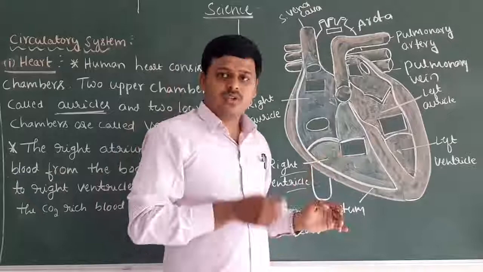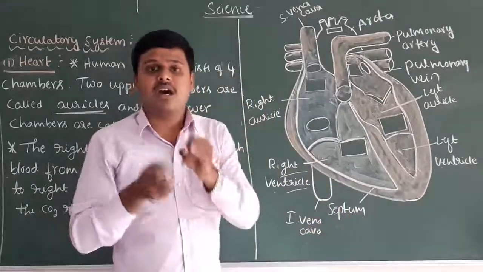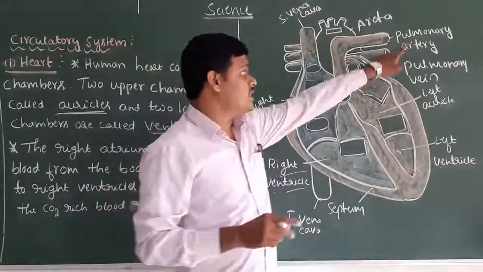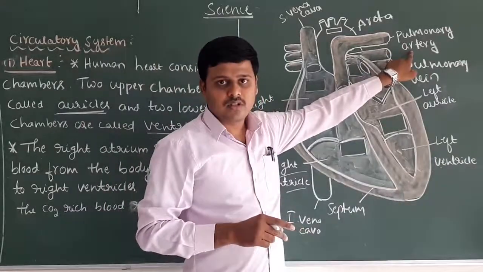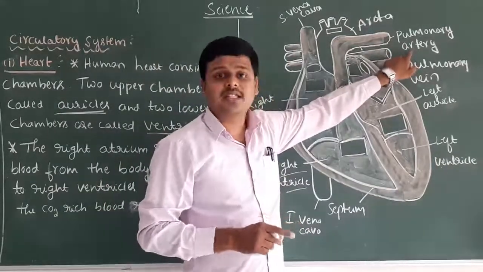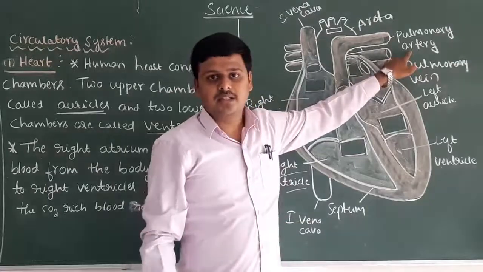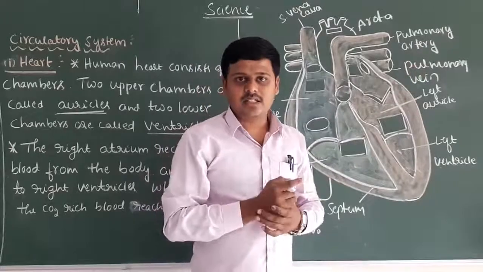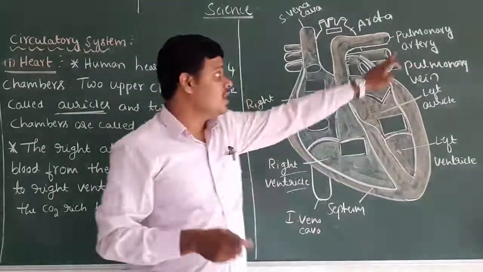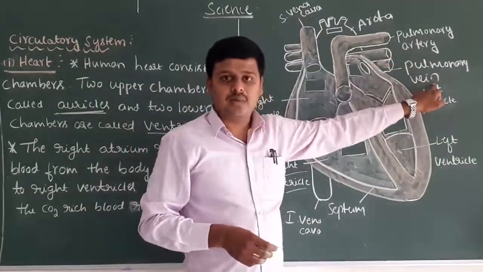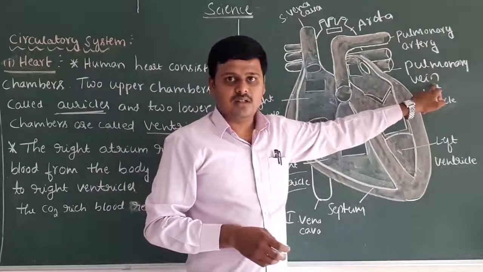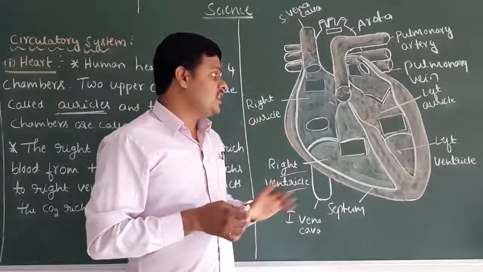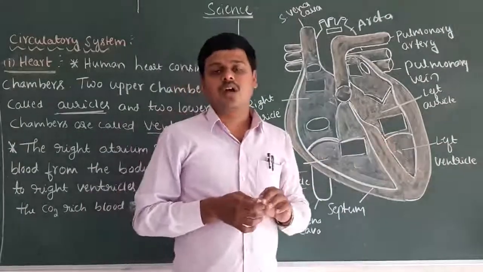And as we know, the aorta carries the oxygenated blood from the heart to all the parts of the body, except the pulmonary artery, which carries the deoxygenated blood. Understand? This is the very difference between the pulmonary artery and the pulmonary vein. Understand now? I hope you understand the structure and functioning of the human heart.